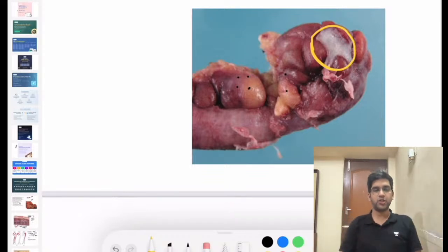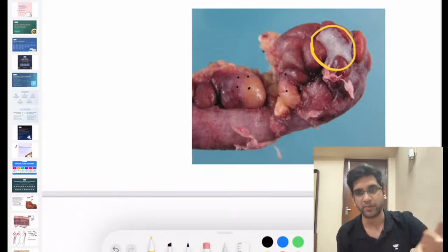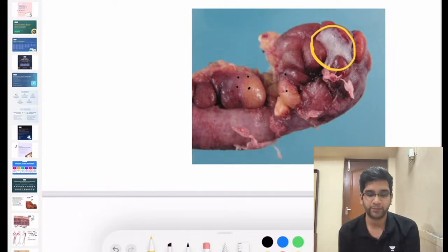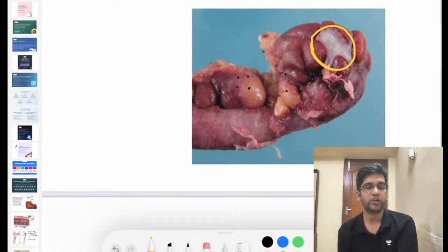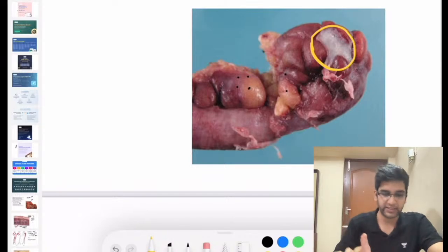Longer, wider, I will not be able to comment here unless I know the centimeter. It could be a zoomed up image. It could be dilated. I'm not contemplating that. What's the white area there? Can that be pus? It could be pus, right? So it could be a suppurative appendicitis. That's what I wanted to come to a conclusion, right? It's looking like a pus-filled dirty area. Definitely an inflamed acute appendicitis, fine.